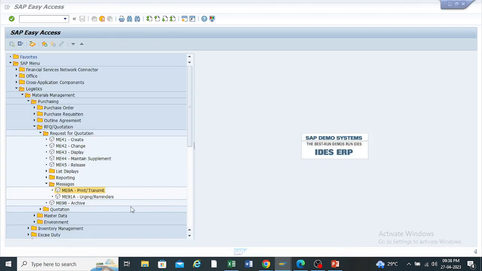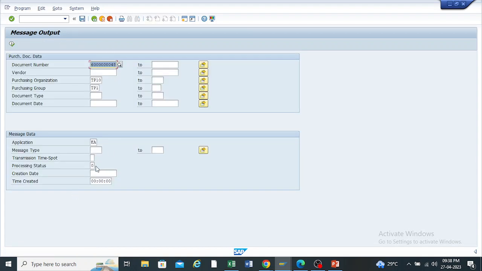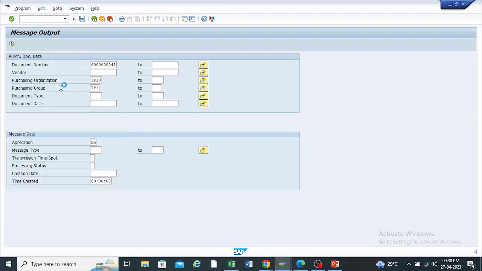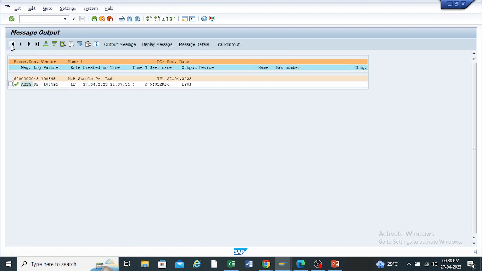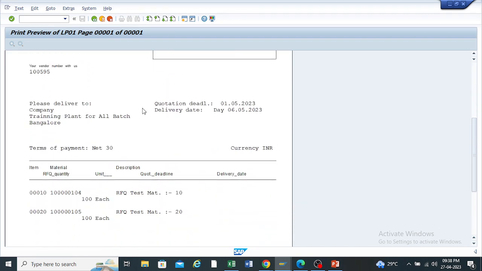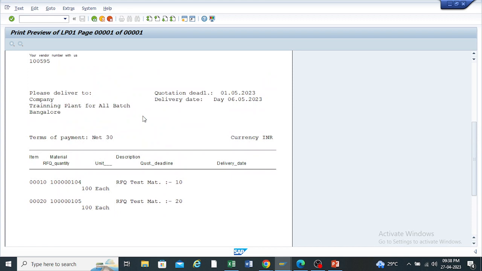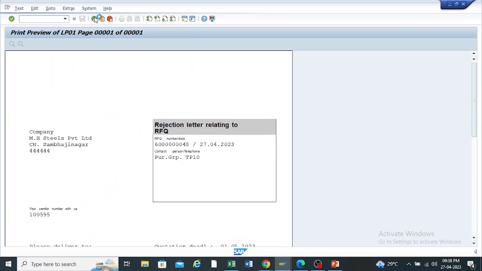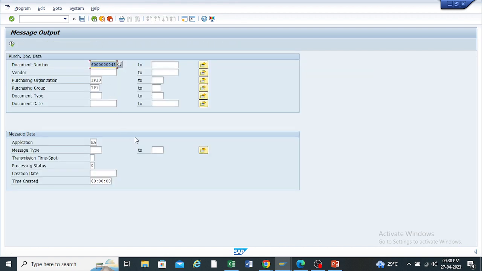Once again, if you want to check the smart form, enter the T code ME9A. Enter the document number. Because we have successfully processed that RFQ, just select it and execute. Click here and go to the display message. So for this vendor also, this rejection letter will be given in the PDF format. You're getting what this rejection letter is and all the things. All of you clear?